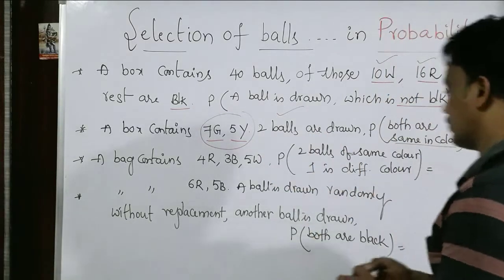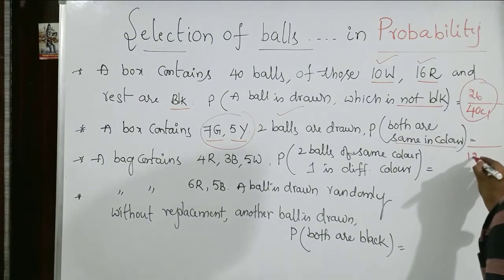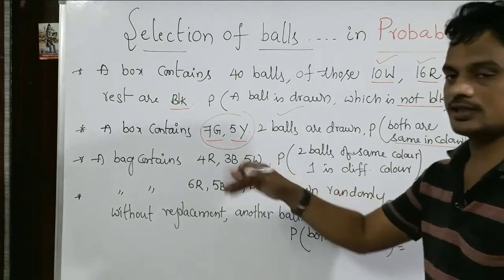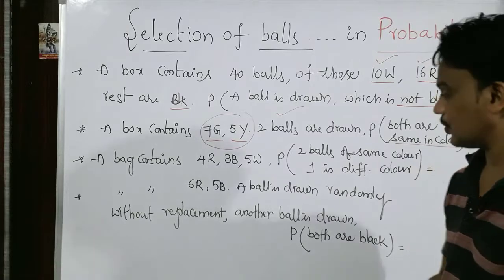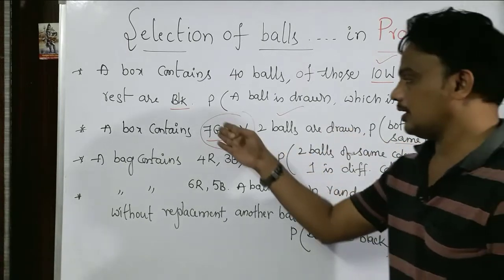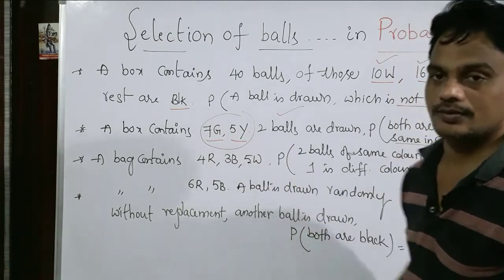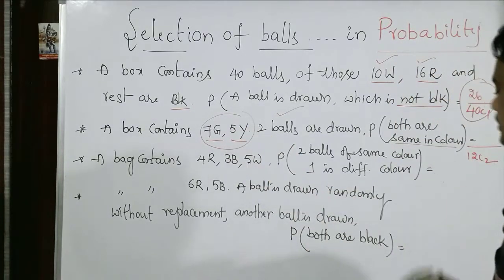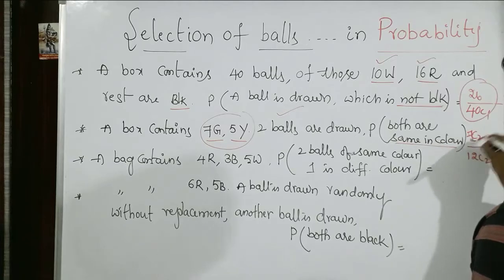Which color? Okay, first of all, total chances are 12C2. Of those 12 balls, you can select any 2 balls. Then the selected 2 balls are both the same color. They may be greens or they may be yellows. Suppose they are greens, so 7C2, right?